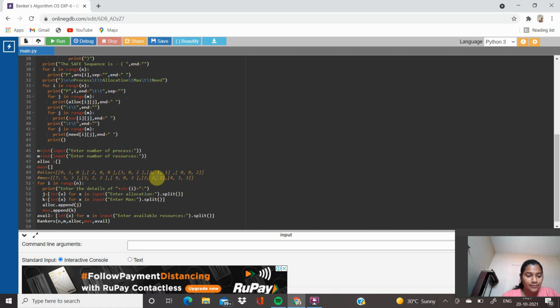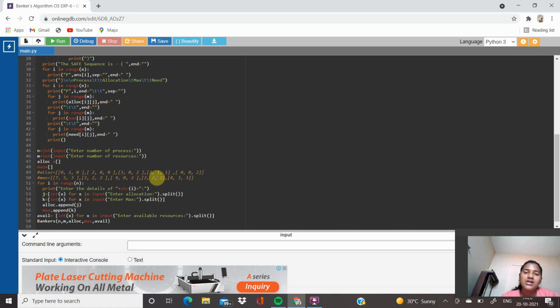First we have to start the program, then we have to get the values of the resources and processes. Next we have to give the available value. After that we have to find the allocation of the needed values. Then we have to check whether it is possible or not to allocate it. If it is possible, then we give that the system is in the safe state. Else, we give that the system is not in the safe state.